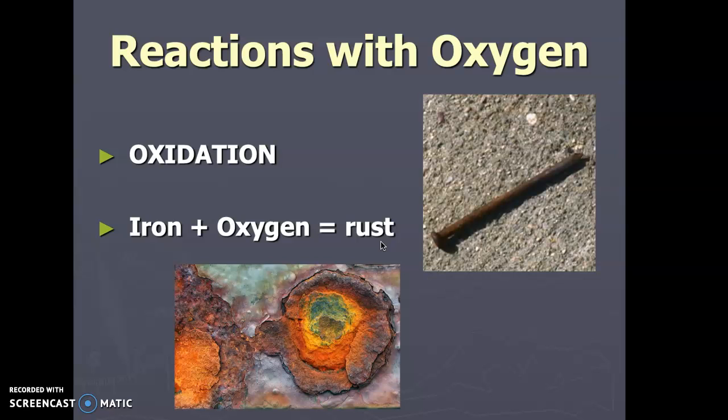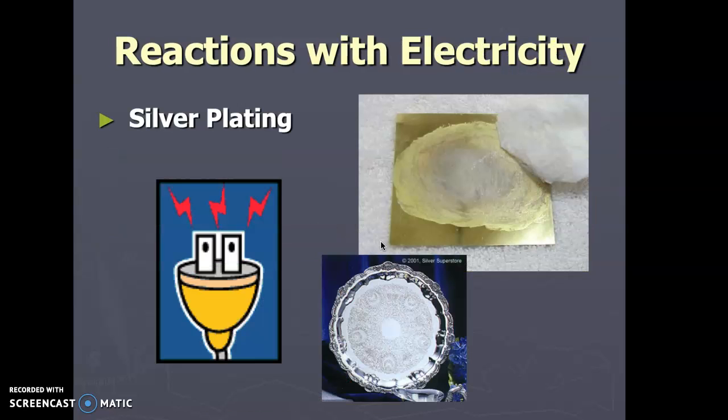Oxidation, we have the iron rusting here, and this is why the dirt all around New Mexico in certain areas might look red, because they have a lot of iron, which is oxidized, right? Reactions to electricity, right? Here we have things that react to electricity, and you see that they have changed, like silver plating. You're able to go ahead and add it on there.